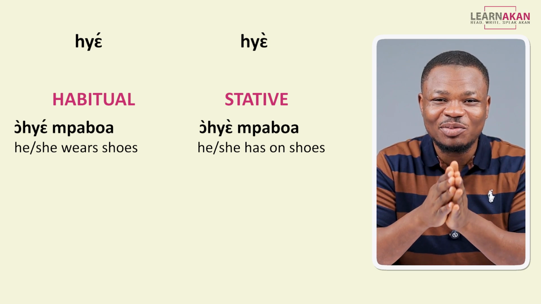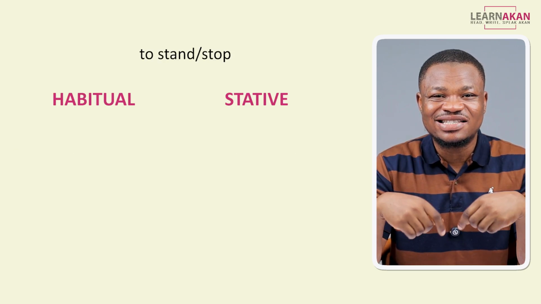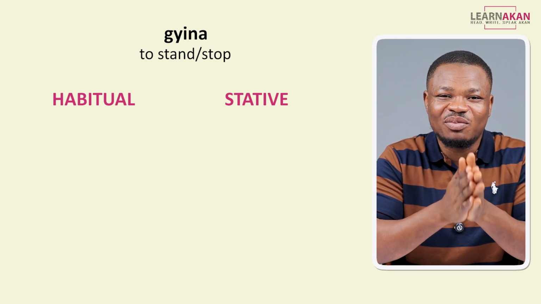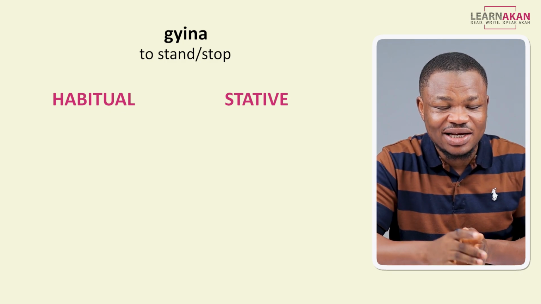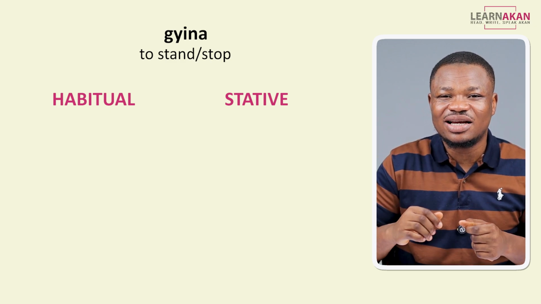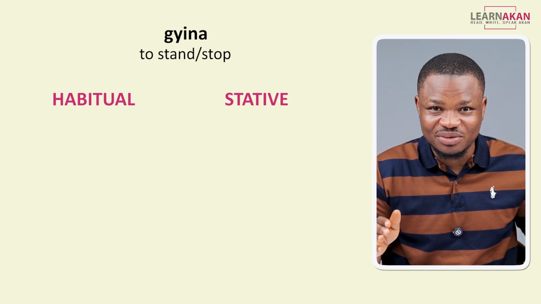Let's go to the second example, and we are using the verb to stand. To stand is jina. Now, I told you that for the habitual form of Twi verbs, if it has a single syllable, then you pronounce that syllable with a high tone, like the first example.